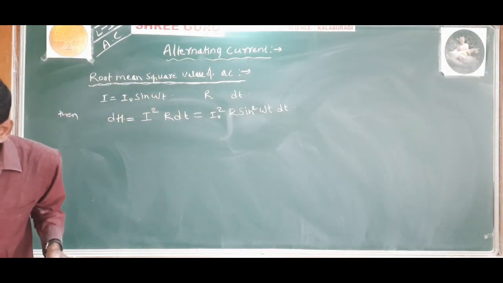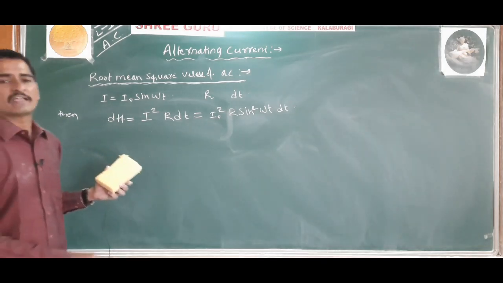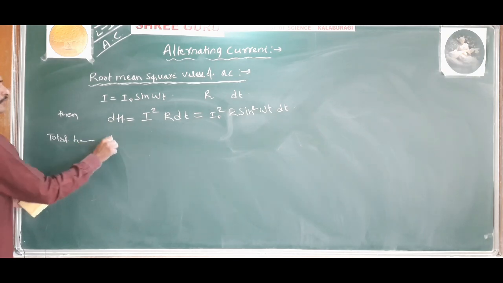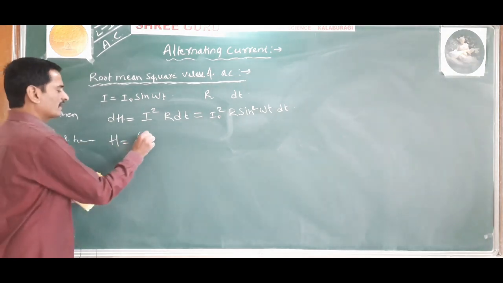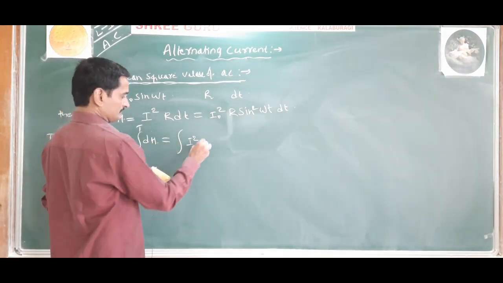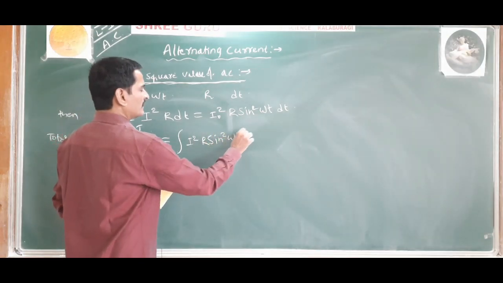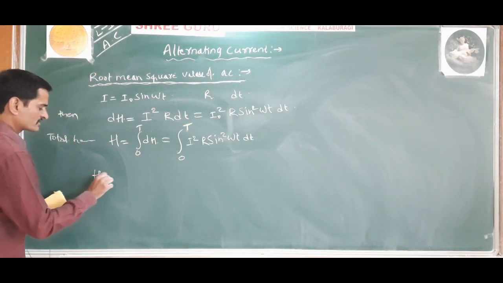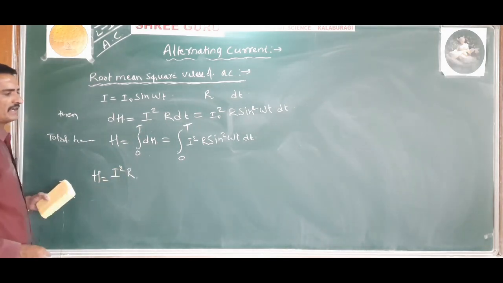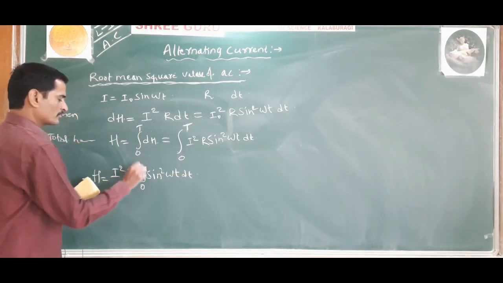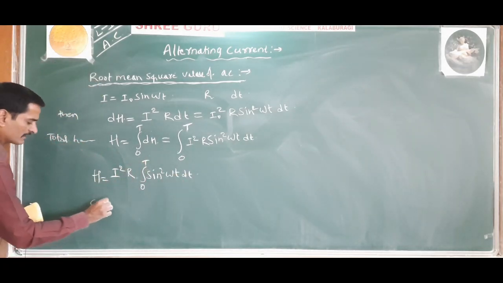So now the heat produced over a complete cycle, that is, the total heat produced in a full cycle, is given by H is equal to integration of dH from 0 to capital T, that is, integration of I naught square R sin square omega t dt from 0 to capital T. So that is H is equal to I naught square R integration of sin square omega t dt from 0 to capital T.